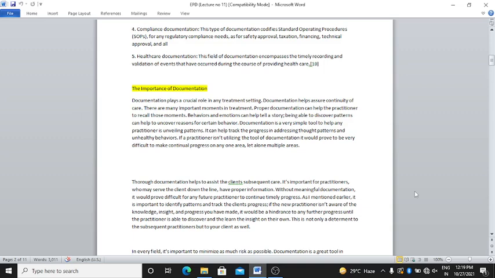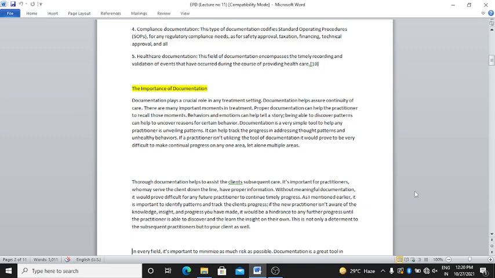As I mentioned earlier, it is important to identify patterns and track the client's progress. If the new practitioner is not aware of the knowledge, insight and progress you have made, it would be a hindrance to any further progress until the practitioner is able to discover and learn the insight on their own. This is not only a detriment to the subsequent practitioners but to your client as well.